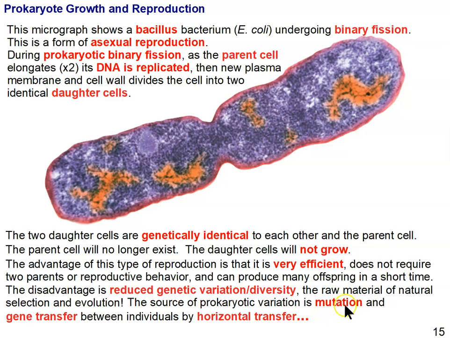So there are also other ways that prokaryotes can increase their genetic variation and diversity, and that's through transferring genes between individuals. And we refer to that as horizontal transfer. And there are 3 different kinds of horizontal transfer. The primary one is known as conjugation.